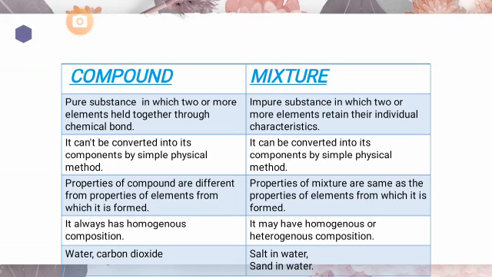Here I want to explain with the help of an example that a compound cannot be converted into its simple components by a simple physical method. For example, I have given you the example of water as a compound. So, do you have some common method to change water into its components, hydrogen and oxygen? No, we don't have any simple physical method that can simply change water into its components, hydrogen and oxygen.